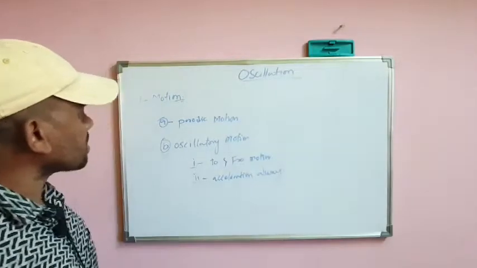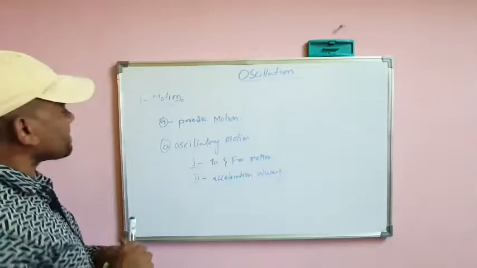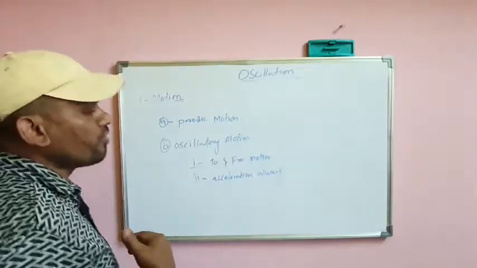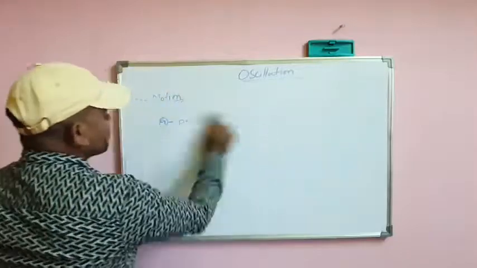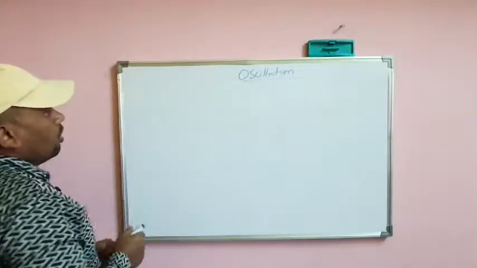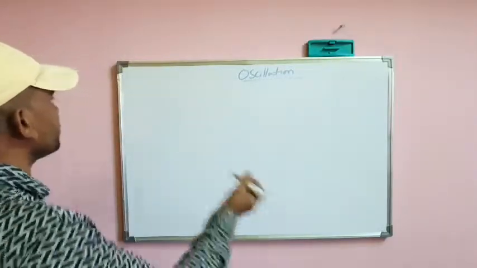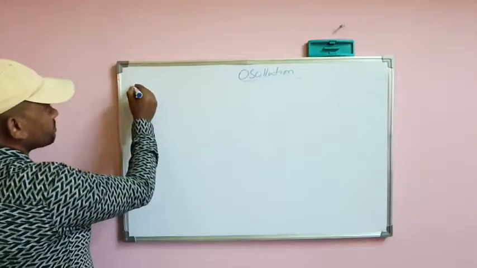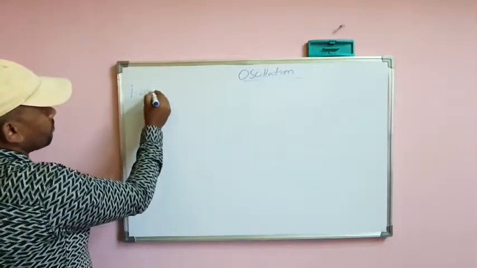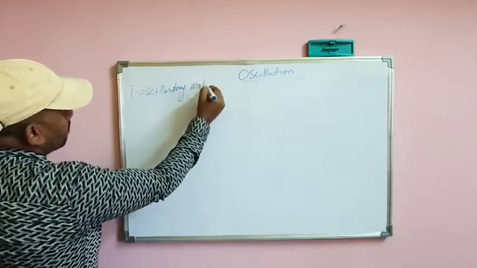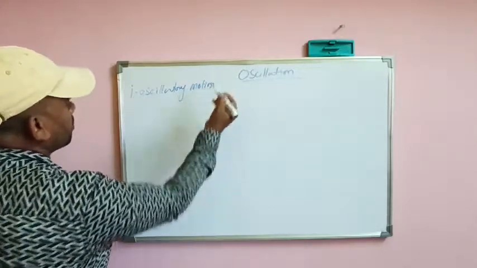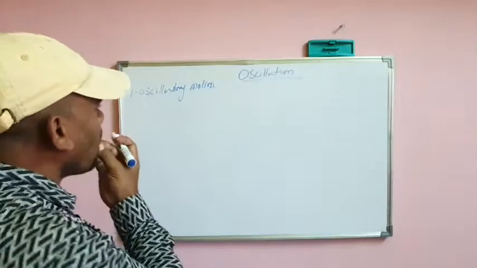So let's start to discuss in depth what exactly oscillatory motion is and how we can calculate it.